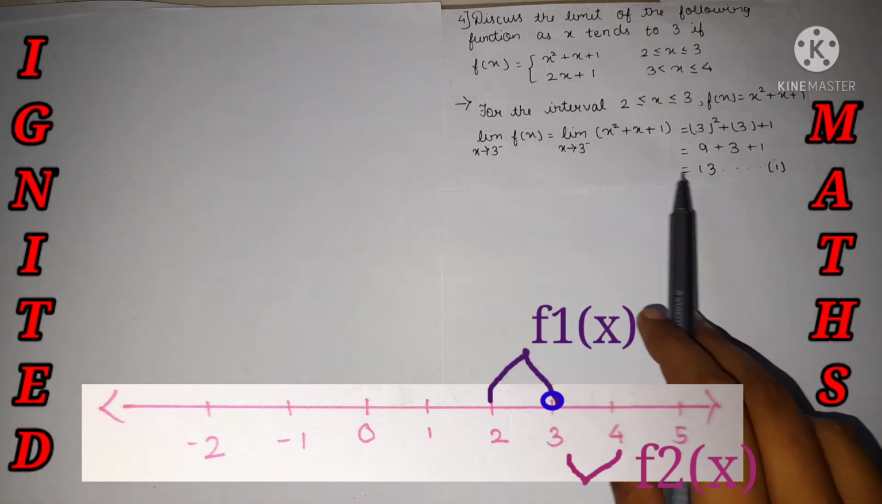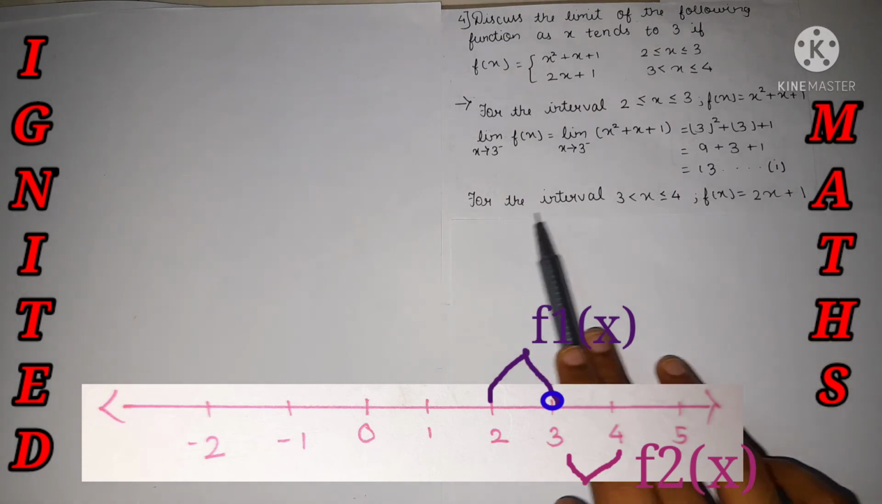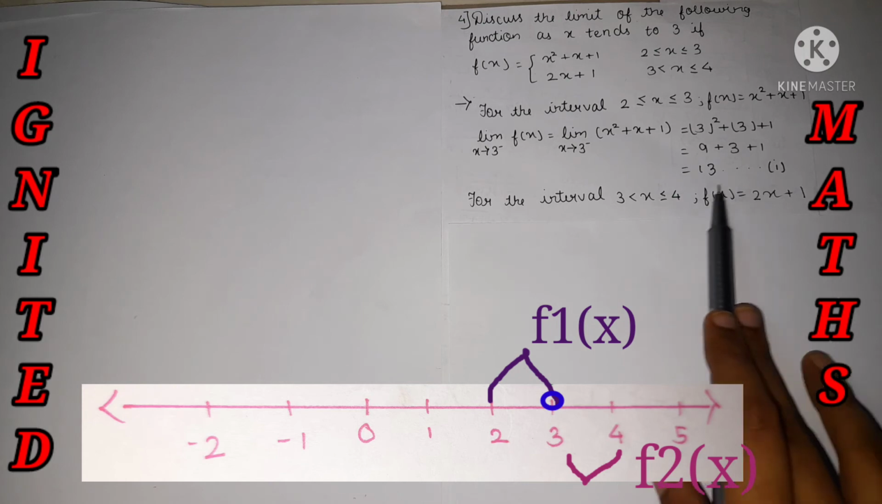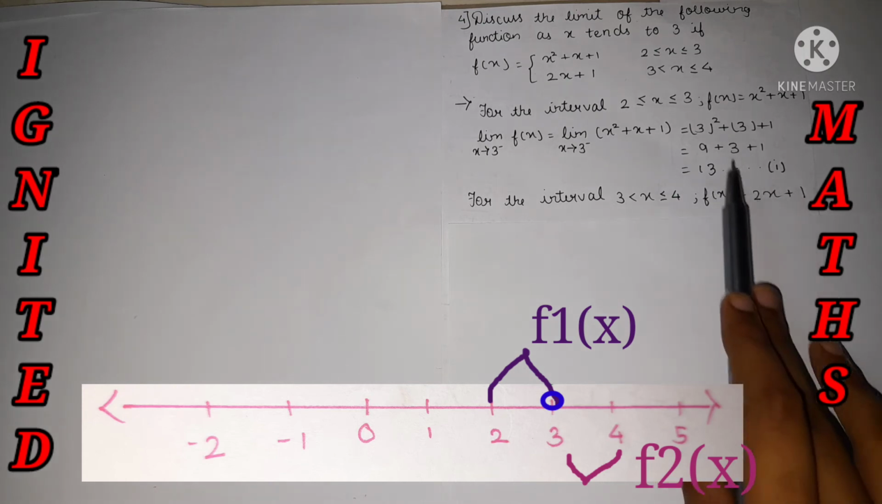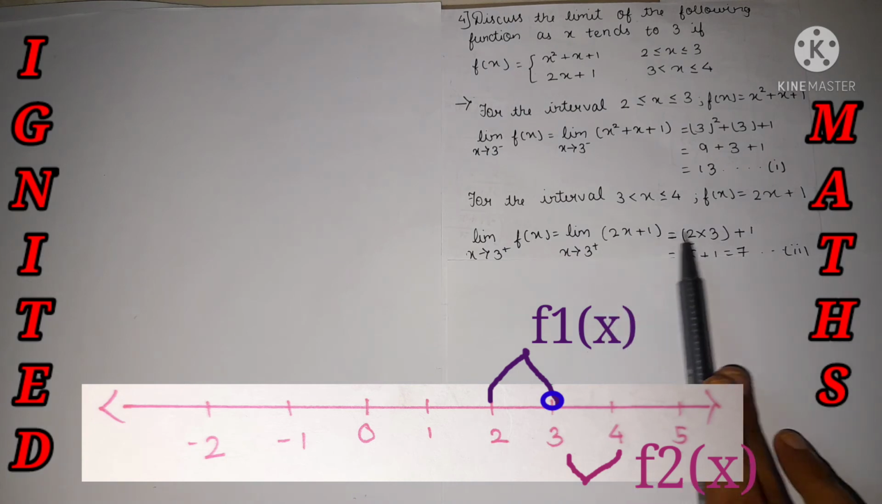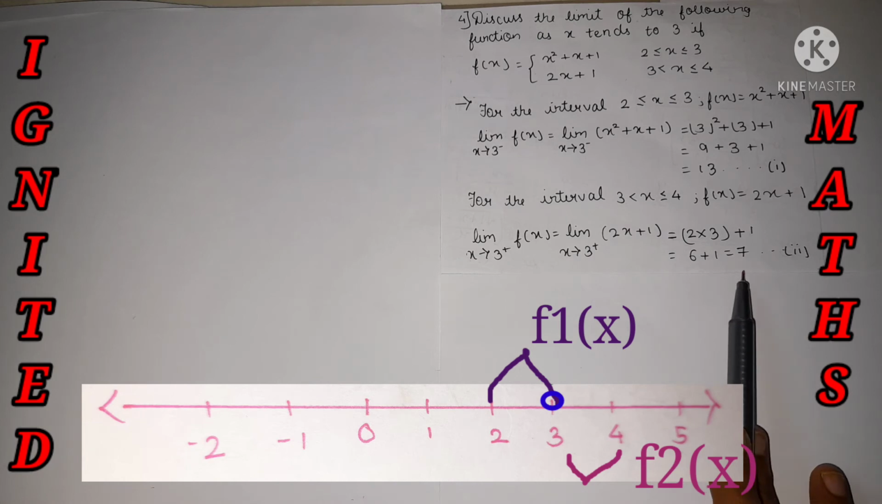Over here we have found the LHL as 13. Now let's find the RHL value. The interval lies between 3 and 4, x lies between 3 and 4, for the function 2x plus 1, in which x tends to 3. Just put the value over here, 2x plus 1. 2 into 3 plus 1, so the answer is 6 plus 1 is equal to 7.